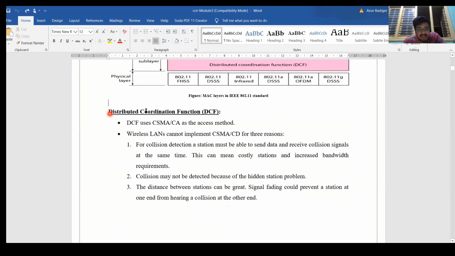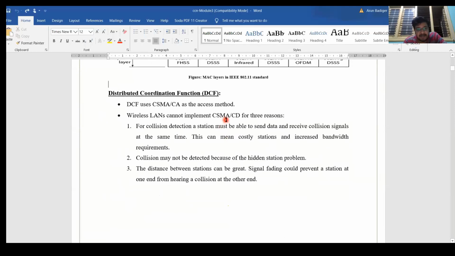You can see here this DCF, the distributed coordination function, uses CSMA/CA, but it cannot use CSMA/CD. So Wi-Fi by default will not use the collision detection method. It uses the carrier sense multiple access with collision avoidance method. If we keep on detecting collisions, there will be a waste of bandwidth. There are a few reasons which I have given for why collision detection is not used.